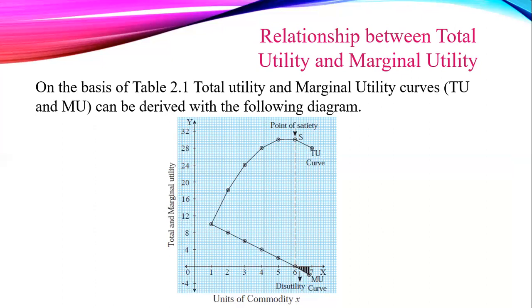After reaching the point of satiety, a rational consumer should stop his consumption since the maximum limit of satisfaction is reached and there is no addition to total utility by any further increase in the stock of a commodity. Consumption beyond the point of satiety transforms satisfaction into dissatisfaction. In other words, a consumer starts experiencing ill effects of consumption.